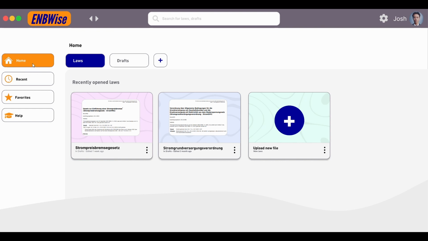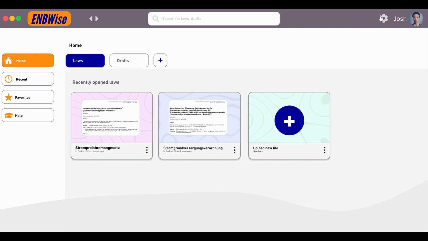On the left side, you can see that the home page is selected. Further categories are, for example, the help window for new users to get a quick introduction to the tools and its features. On the upper left, you can see the ENBWise logo, which brings you always back to the home page on one click. Next to it is the navigation icon to give users the freedom to go back and forth, which is pretty nice if the user falsely clicks on something. He can simply go back.